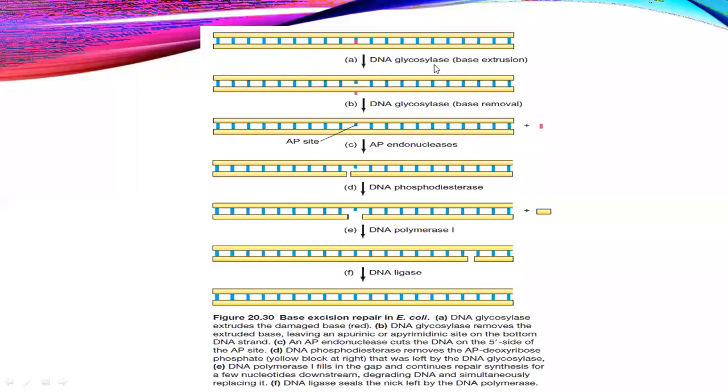Here you can see this DNA having a DNA glycosylase enzyme which recognizes the damaged base of DNA, which you can see here in the red color. In the first step, you can see that this red color base is getting damaged.